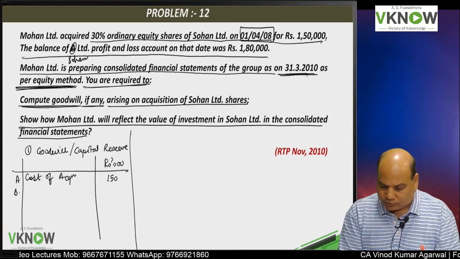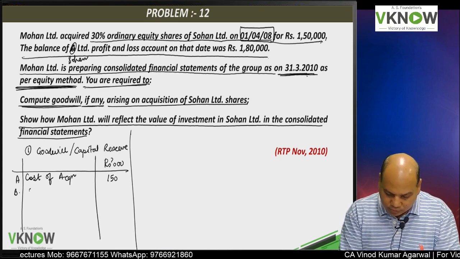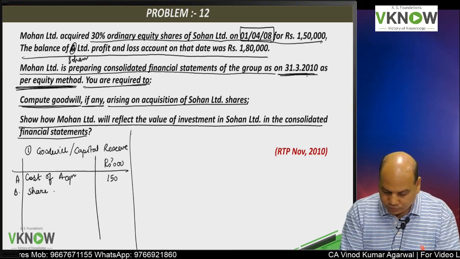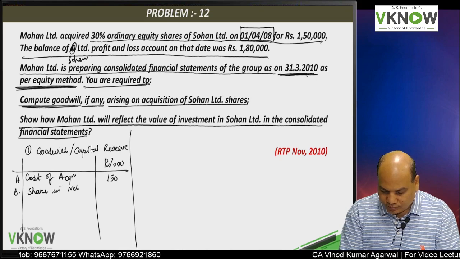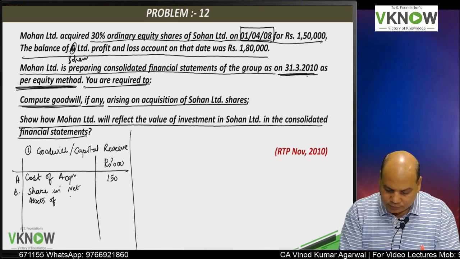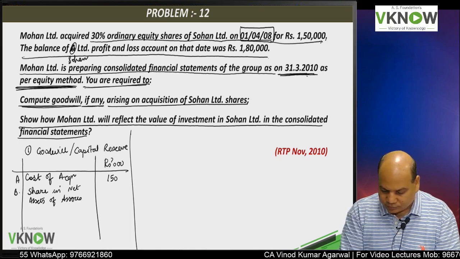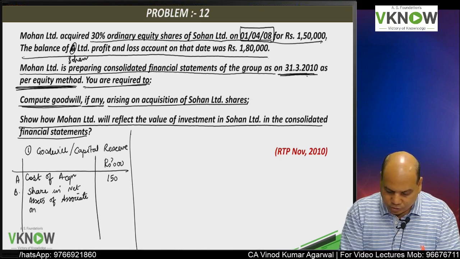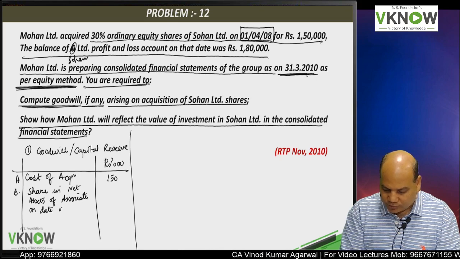Cost of acquisition is 150. Then we have to compute share in net asset of associate on date of acquisition.